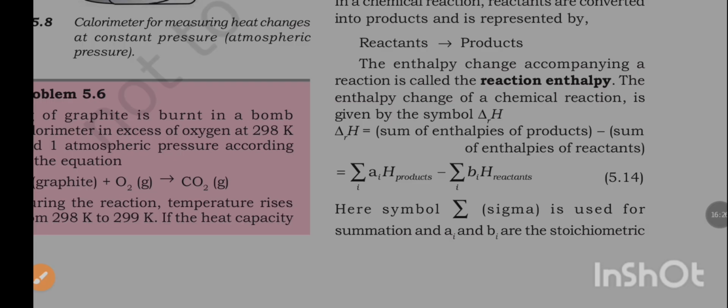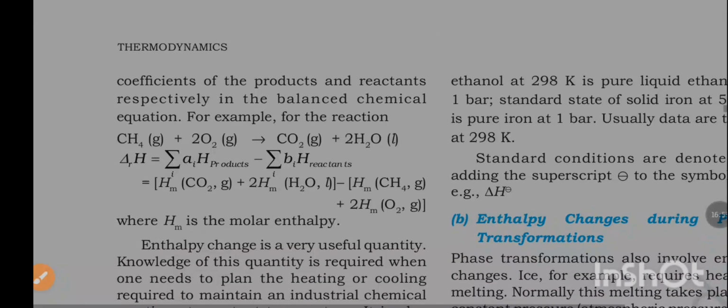The enthalpy change of a chemical reaction is given by the symbol delta rH. Delta rH, the enthalpy of reaction, is equal to the sum of enthalpies of products minus the sum of enthalpies of reactants, which is equal to summation a_i H products minus summation b_i H reactants. Here the symbol sigma is used for summation, and a_i and b_i are the stoichiometric coefficients of the products and reactants respectively in the balanced chemical equation.